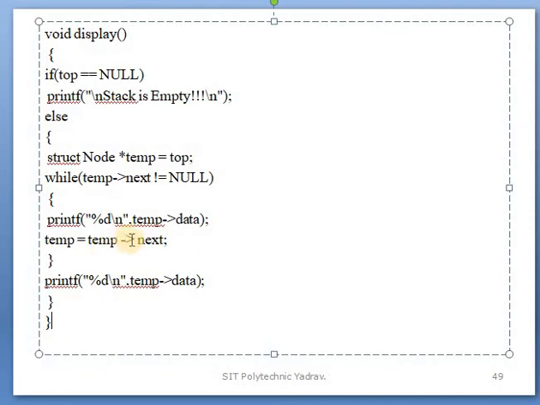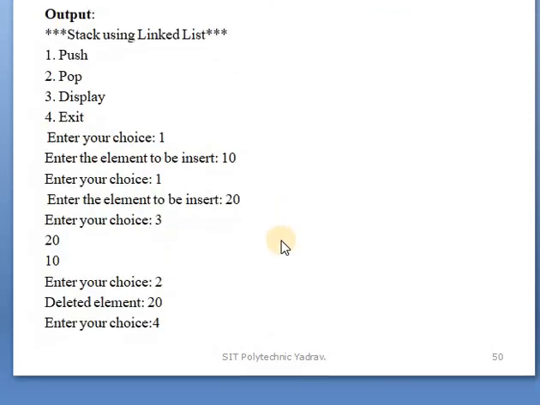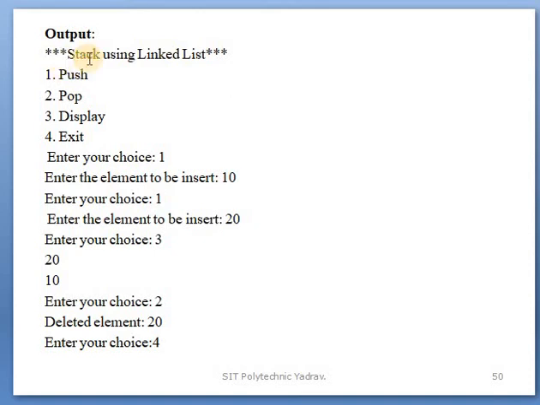After that, temp next means the next pointer holds the address of the next element, and that is automatically assigned to temp. This condition runs until temp is equal to null. When it is equal to null, that element is the last element, and it is displayed using this printf function. After that, the output: first the message, stack using linked list.